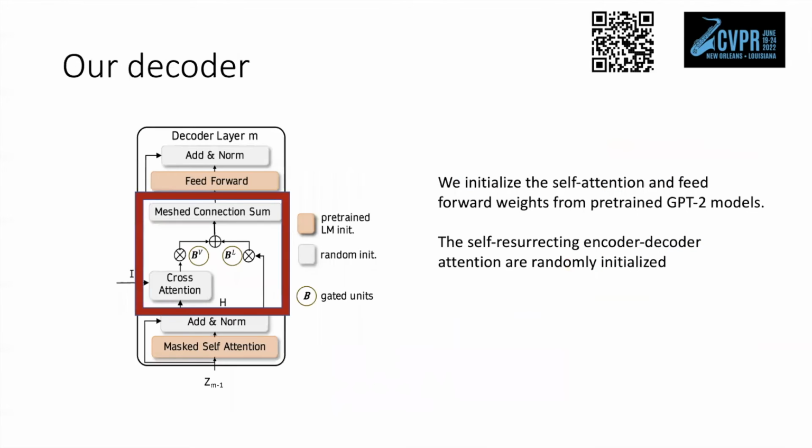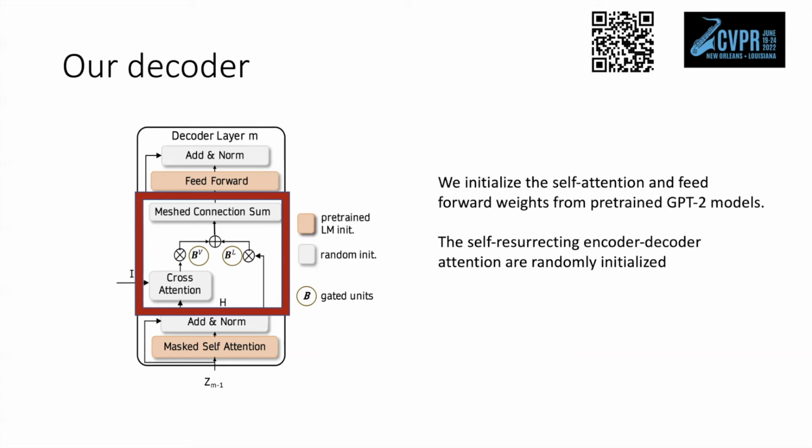Here, we show how we apply the self-resurrecting encoder-decoder retention in the decoder. We directly apply GPT-2 as a decoder and initialize the colored parts such as masked self-attention and feed-forward layers with the pre-trained weights. We insert the self-resurrecting encoder-decoder retention in the red region and randomly initialize them, and its core idea is to rely on our designed SRAU gates to balance the visual and linguistic inputs.